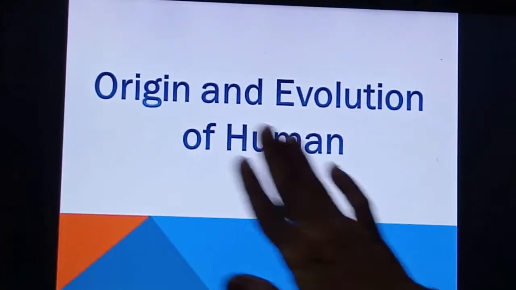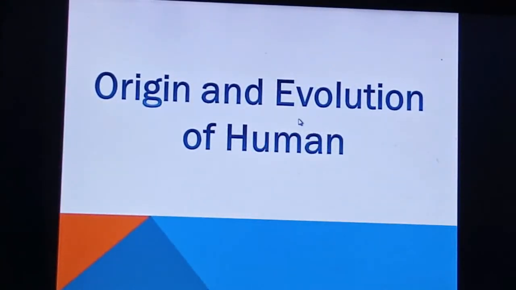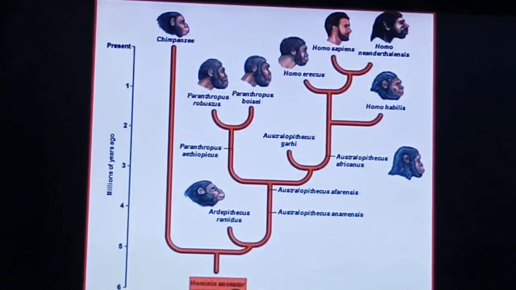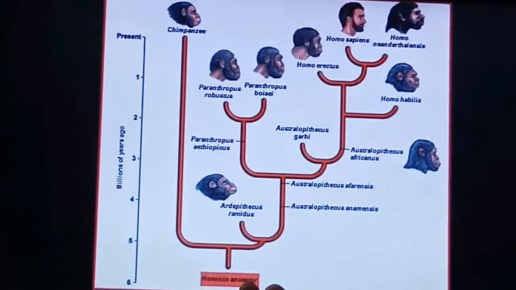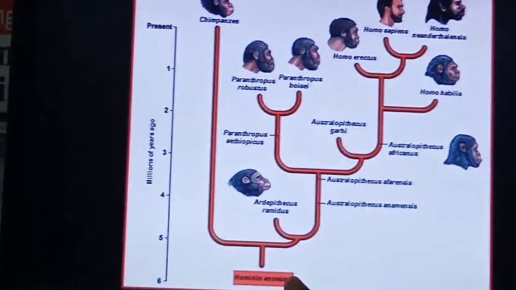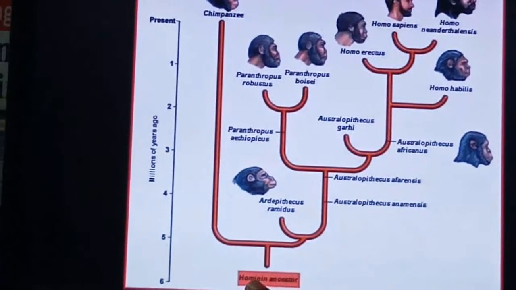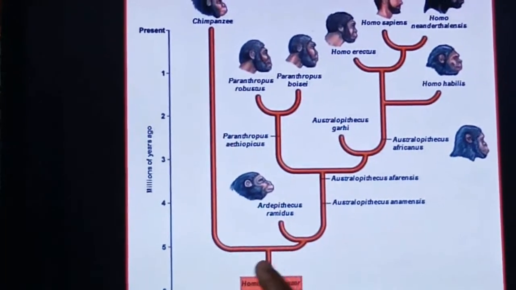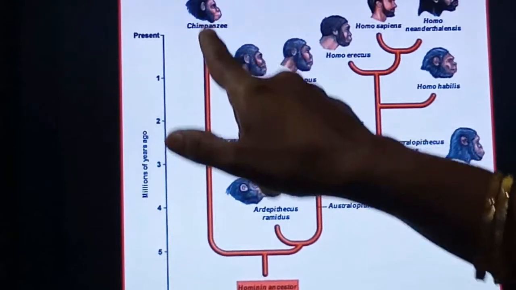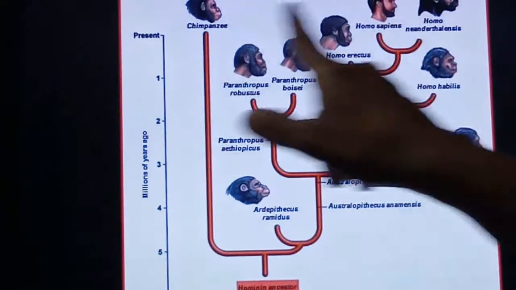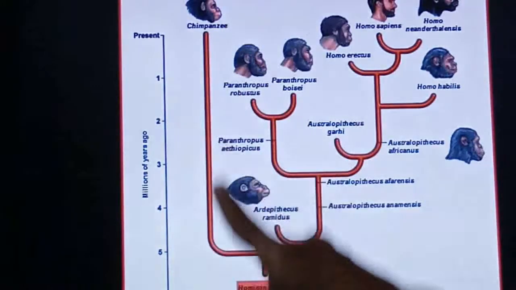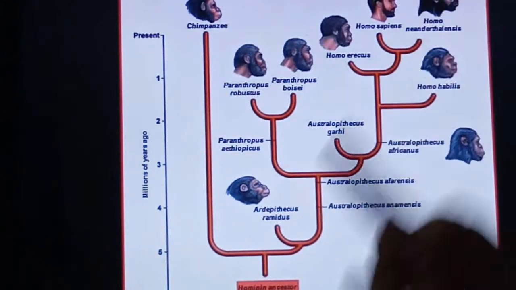Now see the next one, origin and evolution of the humans. So this is the chart which will help you understand how the humans evolved. Million years ago, just now we have seen that in the last period only, human evolution started. So this is the hominid ancestor. In this hominid ancestor, this is the one species which further develops into the chimpanzee. So it is parallel to us. We did not evolve from the chimpanzee. The chimpanzee evolved parallel with us, right?